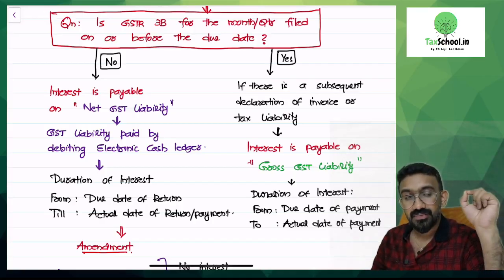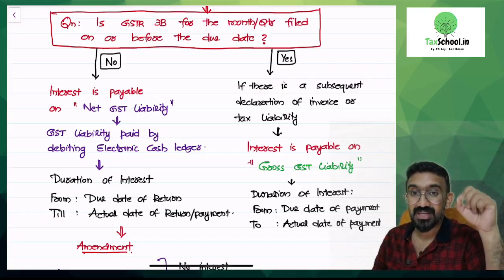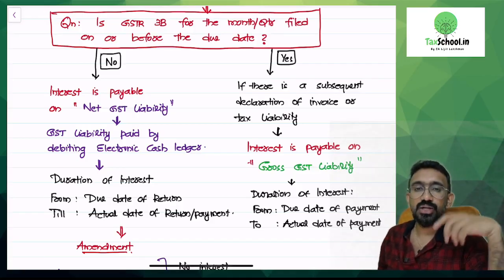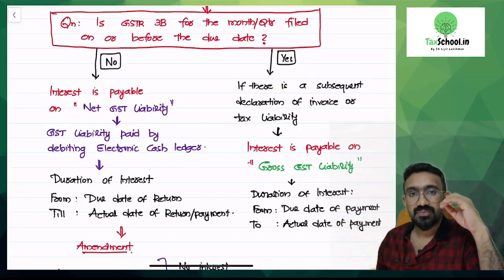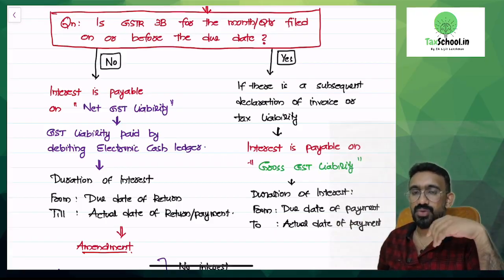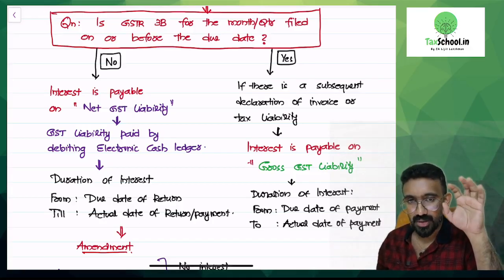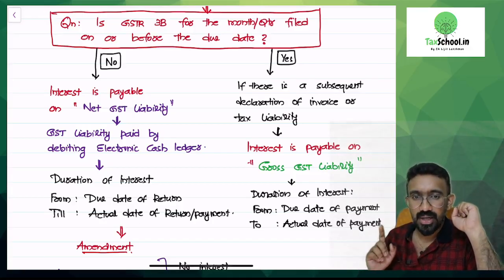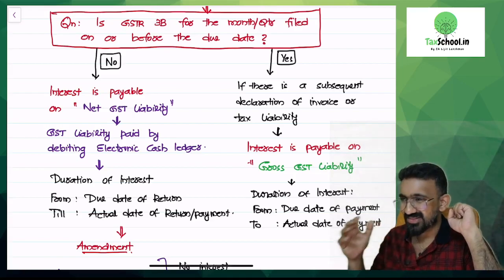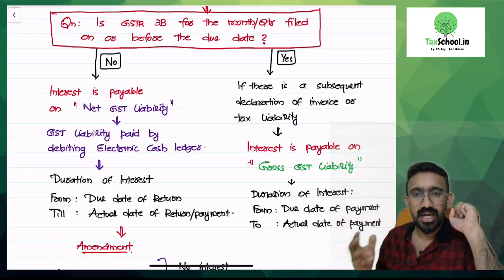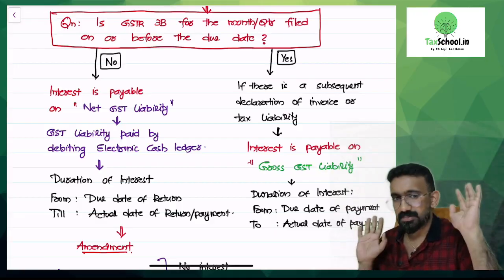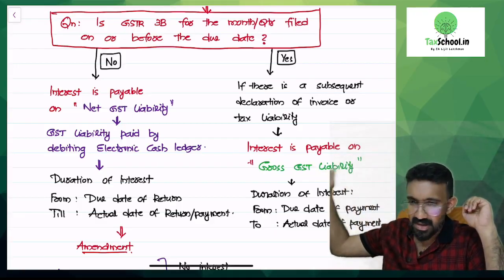If you have filed 3B on time, but you have missed out, if the answer is yes, then you read the second part, which is if there is a subsequent declaration of an invoice you missed out or liability, interest is payable on gross GST liability. What is the duration of interest? From the due date of that payment. So what date you should have declared and then paid this, to the actual date of payment. This is the basic understanding which is tested already in the examination.